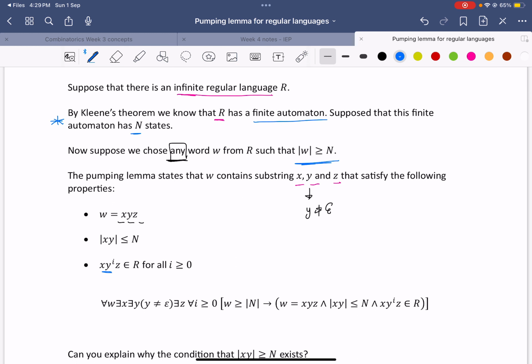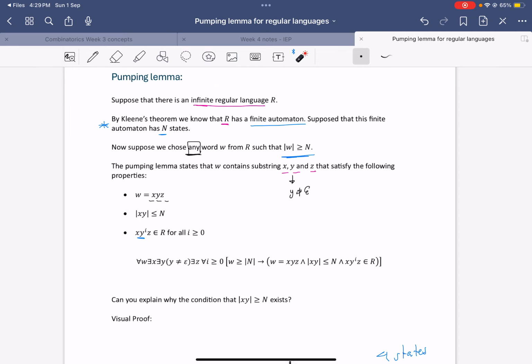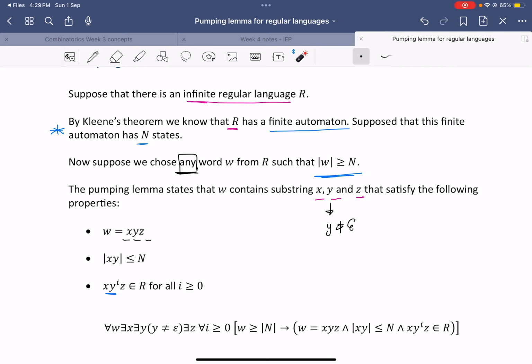And then because we chose a finite automaton, the theorem says we need to use a word that has sufficient length, right? We need the word to have at least length n to have a directed circuit guaranteed in it.